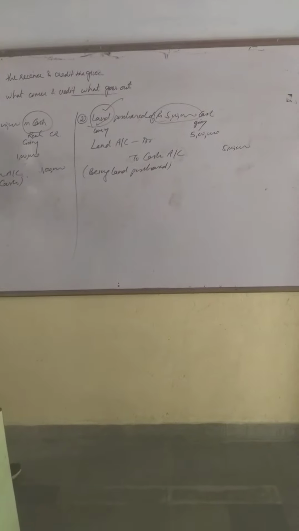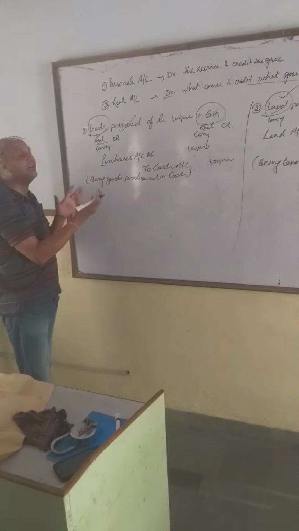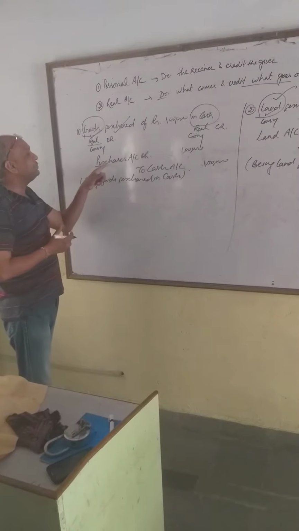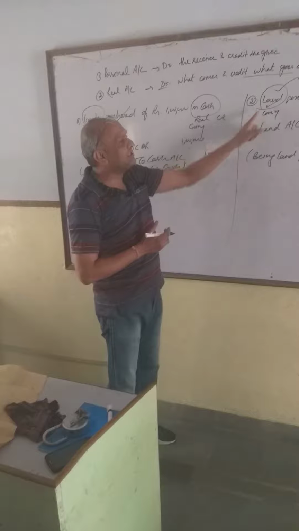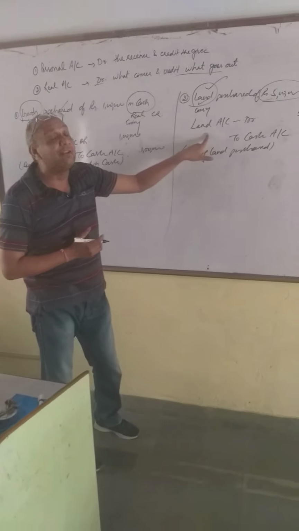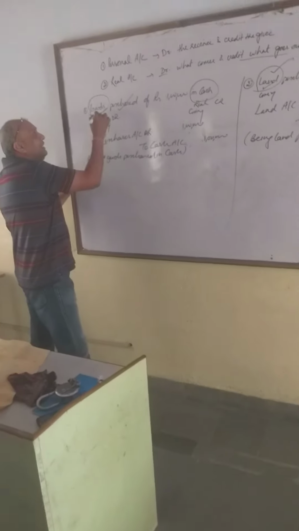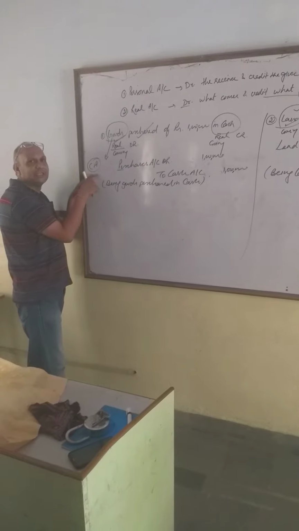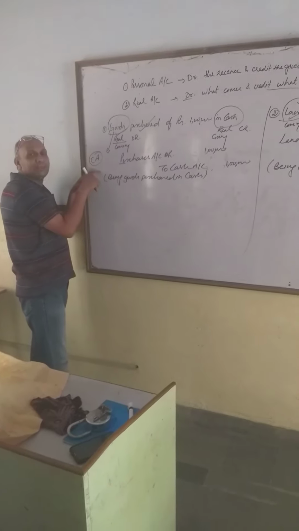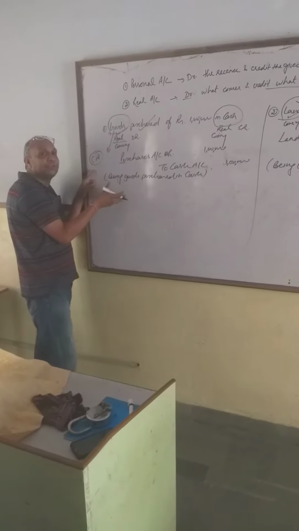Now let's try to find the difference. In both cases we are purchasing. Here we are purchasing goods, here we are purchasing land. So why am I using different words for the same purchase? Here I am using the word purchases when I am purchasing goods, and when I am purchasing land I am using the word land, not purchases. Let us try to understand the difference. Number one, goods is our current asset. I told you the meaning of current assets. And goods we are purchasing for sale. We will not keep the goods in our business for a longer period of time.